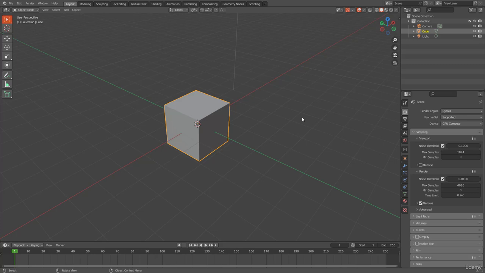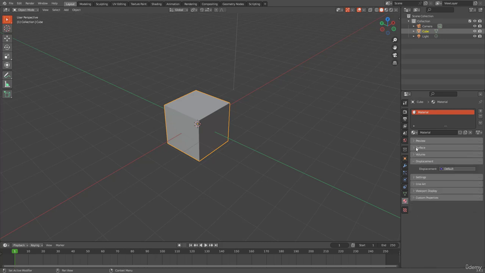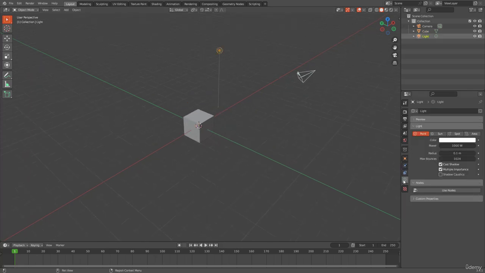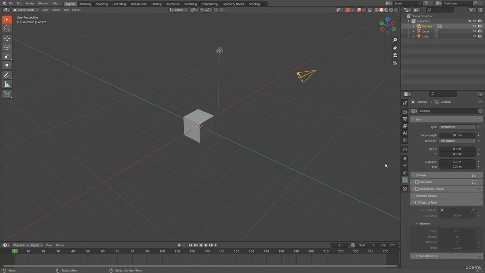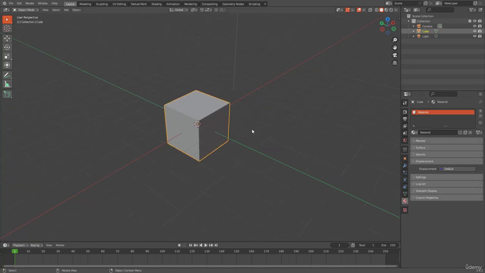So how can we work with materials in Blender? There is a materials tab in the properties tab here. There are material properties here. And as you can see, whatever you see here in this list is already assigned to the mesh object that we have selected. If we select this light, there is no material here because light is light, it just emits light. Camera, it doesn't have material. Only mesh objects have materials, or volumetric objects have materials.